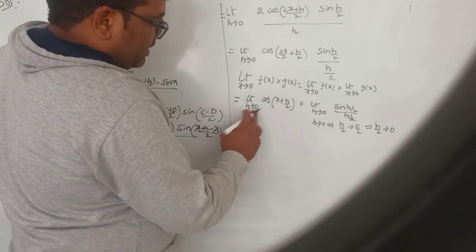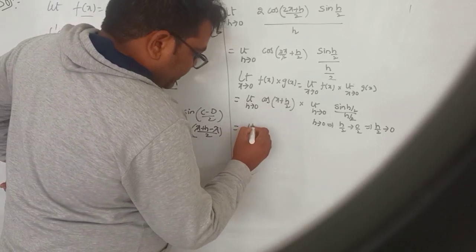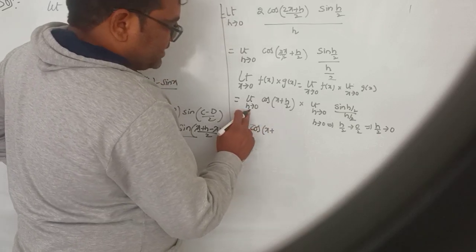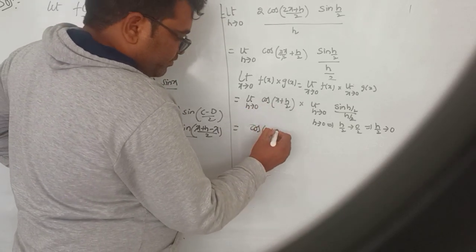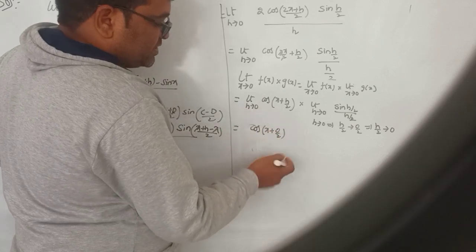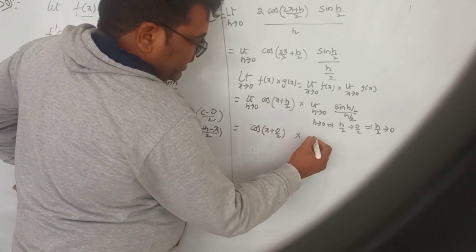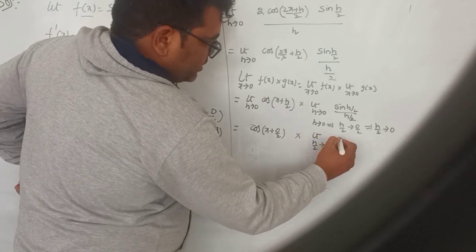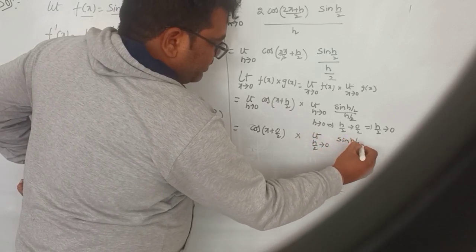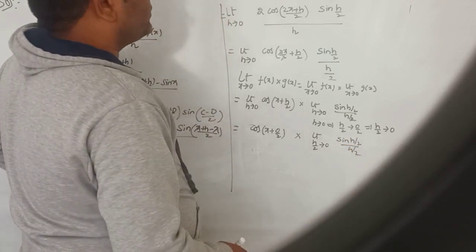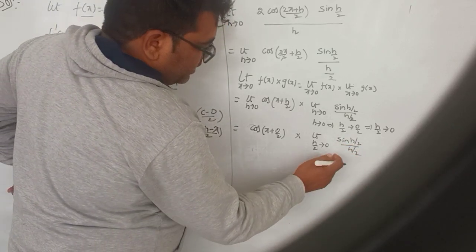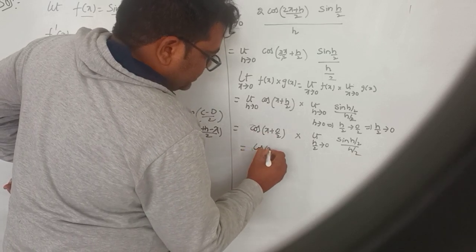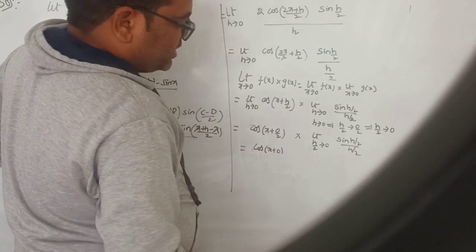Here I am applying the limit. The limit is applied here: cos of x, and in place of h we substitute 0. So h tends to 0 means h equals 0, and the limit as h by 2 tends to 0 of sin of h by 2 by h by 2 remains. So cos of x plus 0, and 0 by anything is 0.